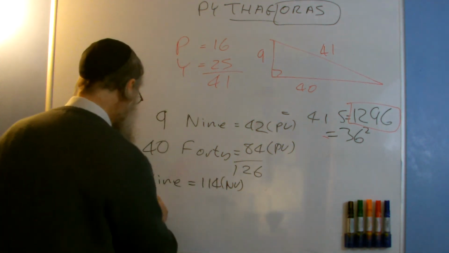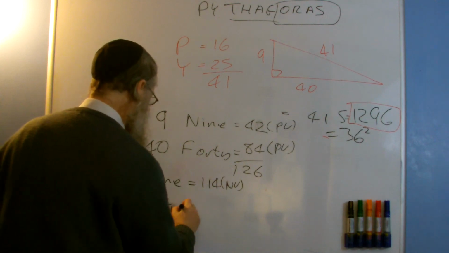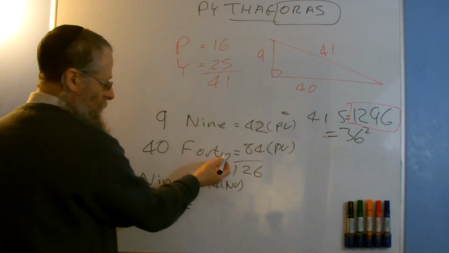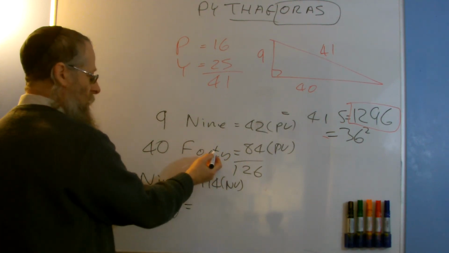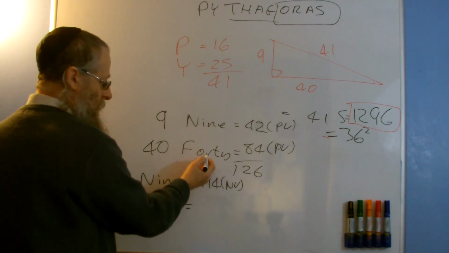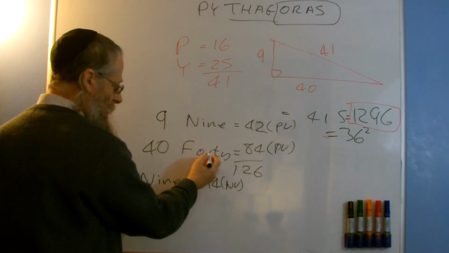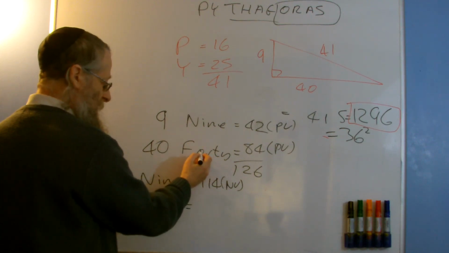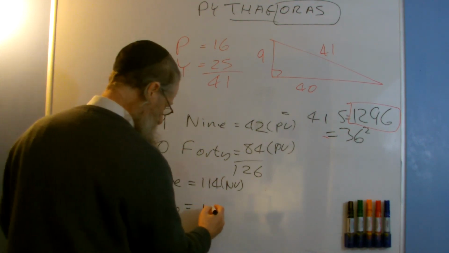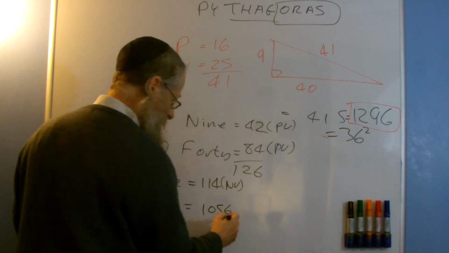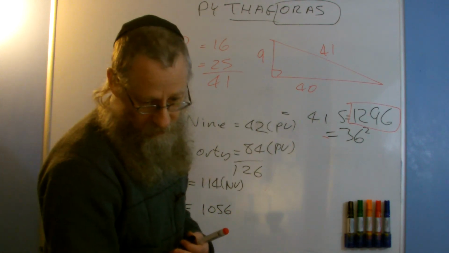The normal value of Forty is Y is 700 plus 200, 290, 300, that's 900, 990, 1056. 1056. Check myself up.